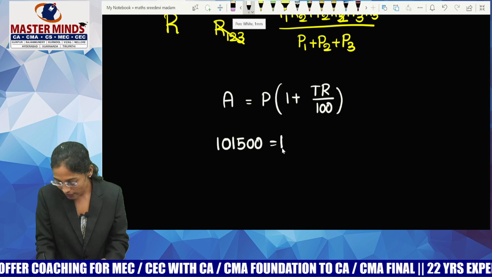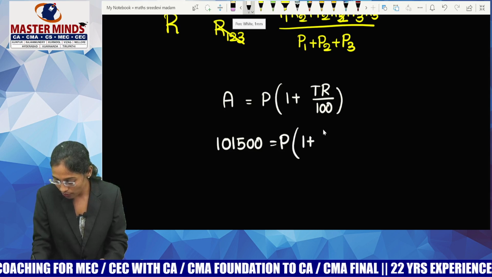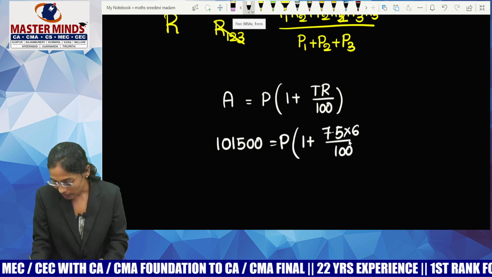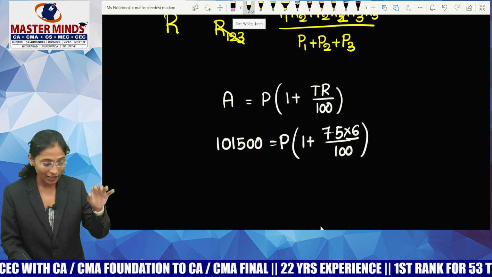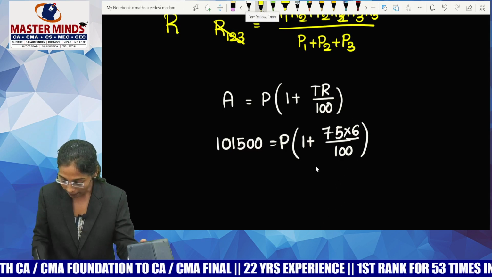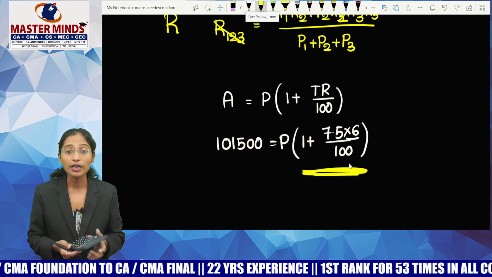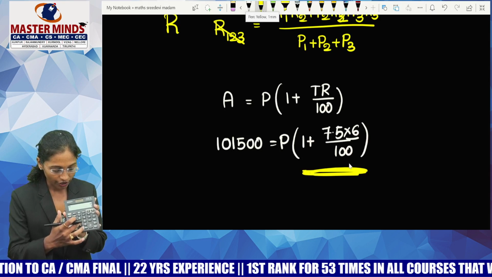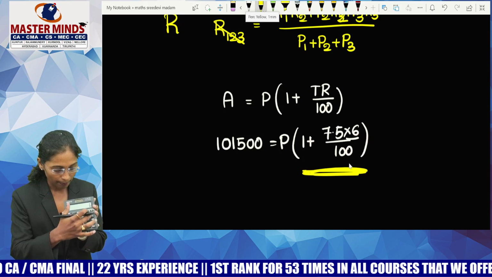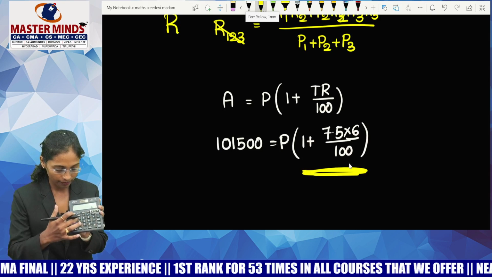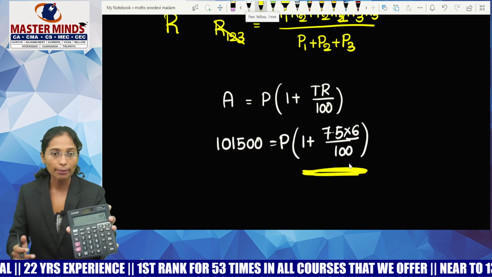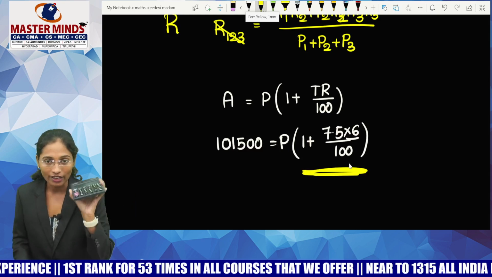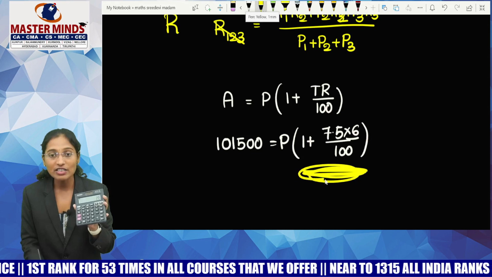1,01,500 equals P of 1 plus, what is your time duration? 7.5 years, and your rate of interest is what? 6%. Guys, it's completely a calculation task. Please complete the terms inside the bracket. Means do 7.5 into 6 by 100 plus 1. This is what I'm having. Are you able to see? Yes. 1.45. So this 1.45 is multiplying here.